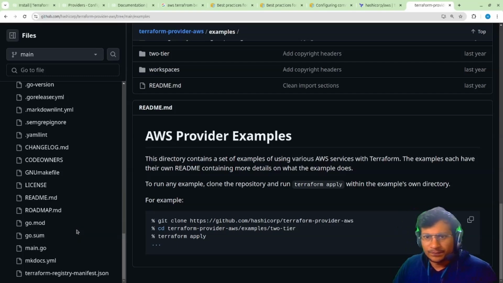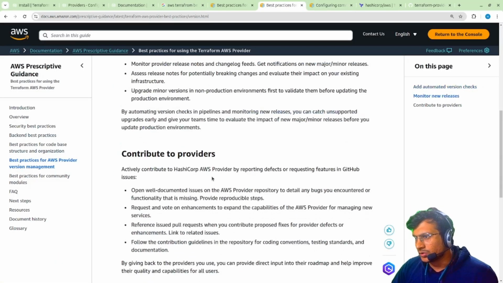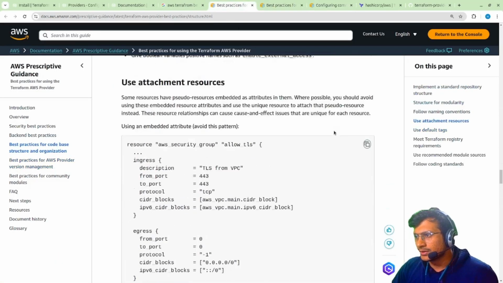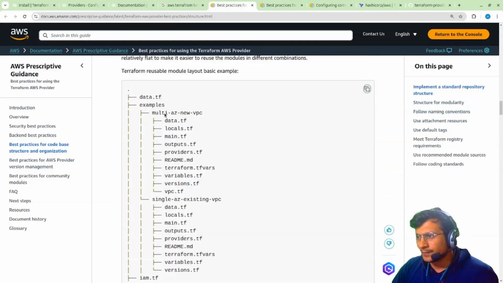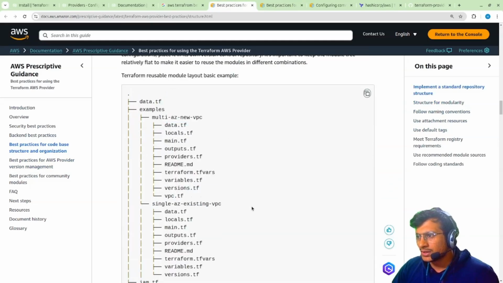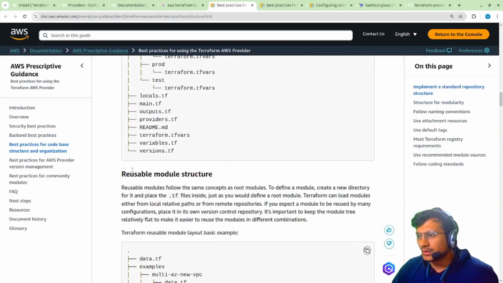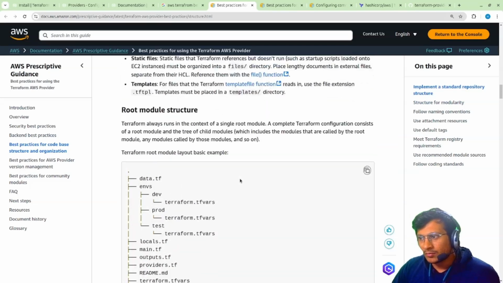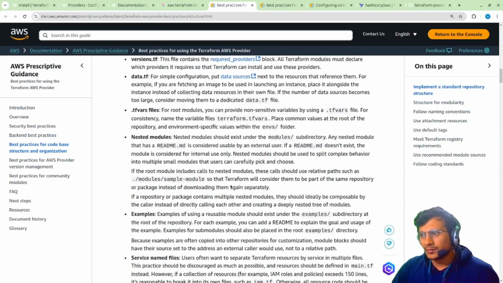So let's just begin with it. I hope you understand what a provider is. So let's just set up our first thing. We'll be using this best practice documentation, and it describes this particular folder structure. Okay, this is multi AZ new VPC, single AZ VPC. Oh, this is example. Reusable, yeah, reusable modules are a different thing. Modules are also a very important part, so we'll have a look into that.